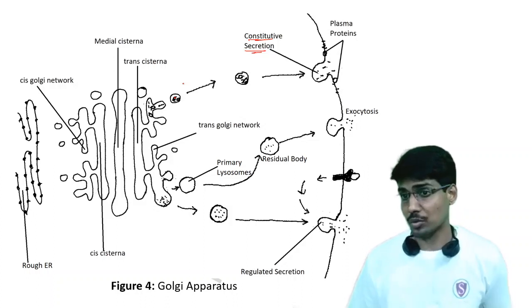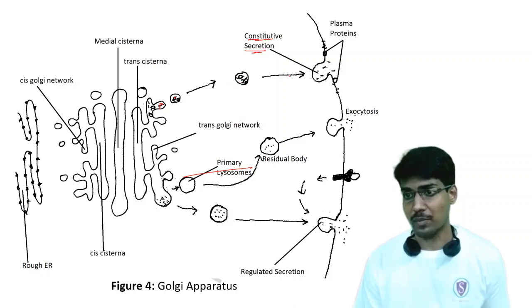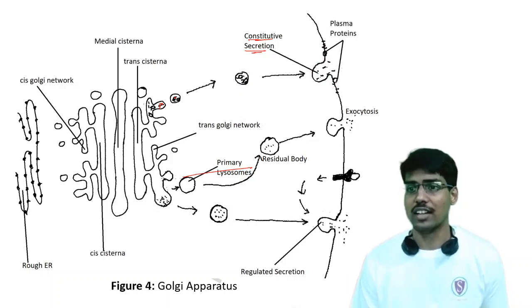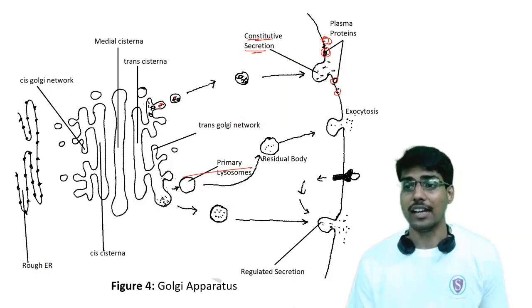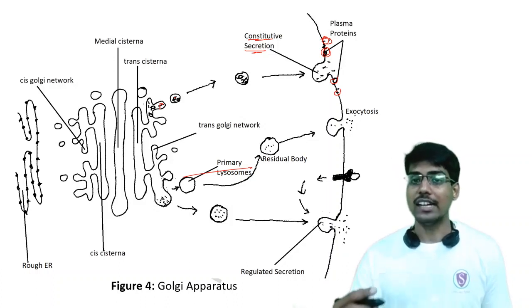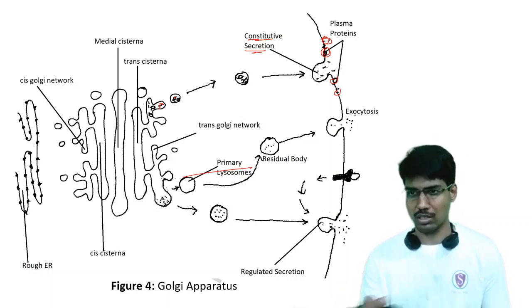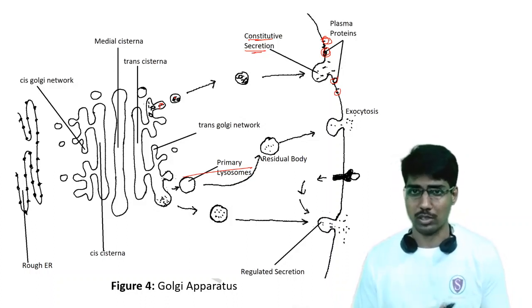There are different proteins, enzymes or macromolecules inside the Golgi apparatus. These materials are packaged in a vesicle, and ultimately this vesicle fuses with the plasma membrane. So whatever constituents or membrane are inside it get integrated with the plasma membrane. So what we get out of constitutive secretion is that it regenerates or renews the plasma membrane, or enriches the plasma membrane with required macromolecules and proteins. This is constitutive secretion without any requirement of a stimulus.